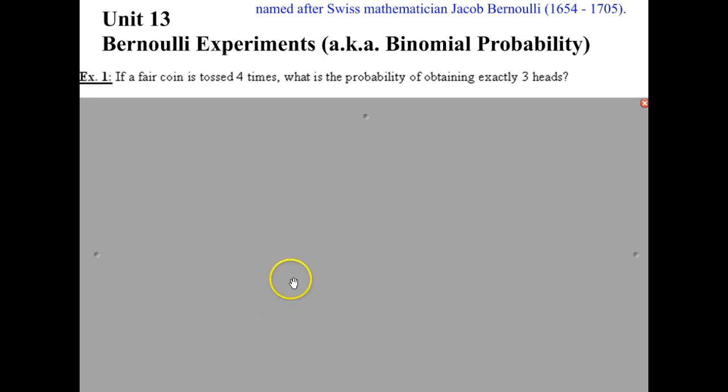Let's begin by considering a simple question. If you have a fair coin tossed 4 times, what's the probability of obtaining exactly 3 heads? We're going to work on this question as opposed to the one about the science quiz, because this allows us to develop some formulas, some intuition that will allow us to then go back and answer that science question.